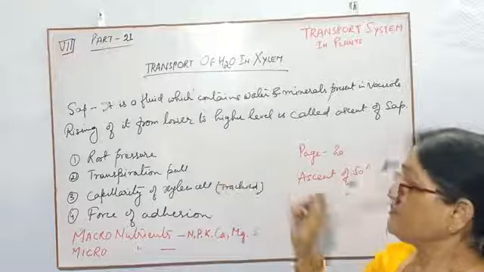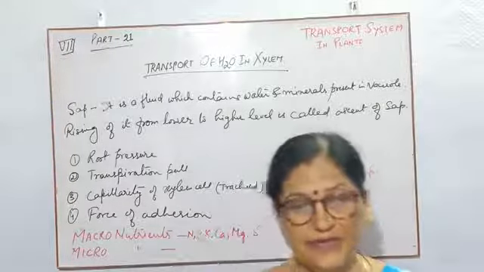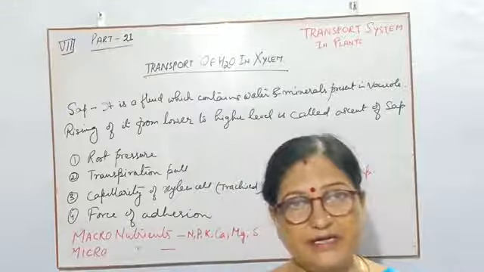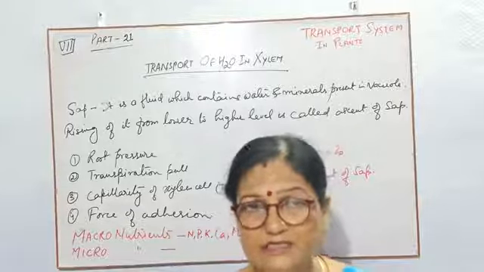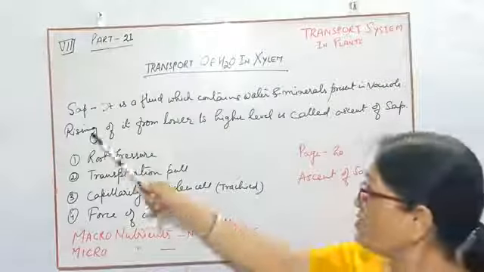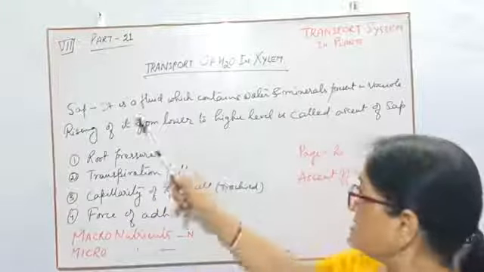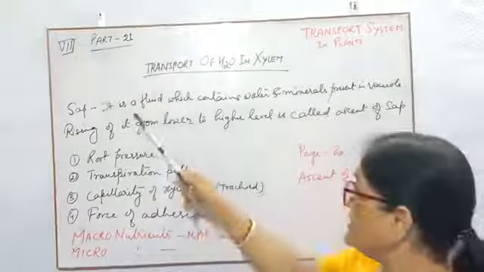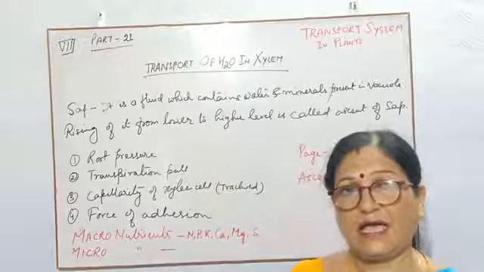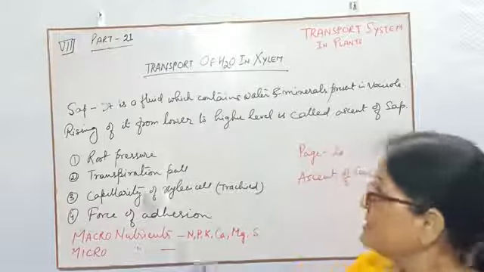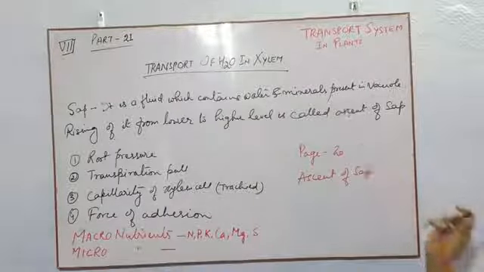So now children, when a plant cell absorbs water along with minerals, it stores it first in its vacuole, and this is known as cell sap, or only sap. So this is the definition of cell sap. It is the fluid which contains water and minerals and is present in the vacuole.